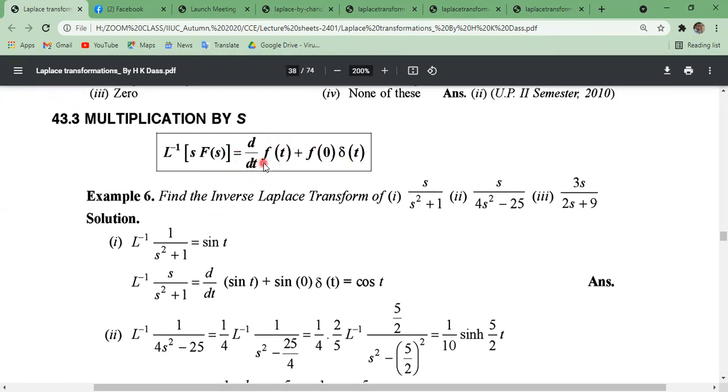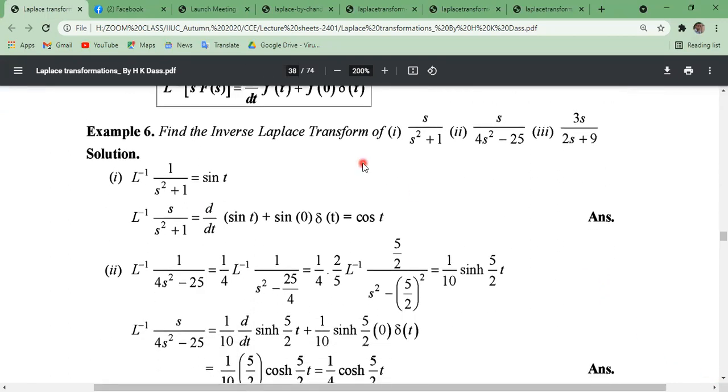Now we just use this formula, we need not prove it. Now find the inverse Laplace transformation of this and this. Very easy. The inverse Laplace transformation of 1 by s square plus 1 will be sin t, because the Laplace transformation of sin t is 1 by s square plus 1. Okay, so inverse is the opposite of Laplace.